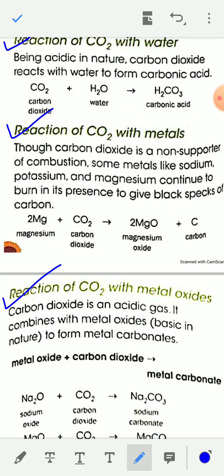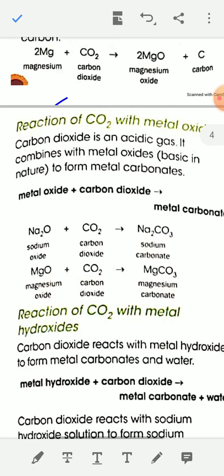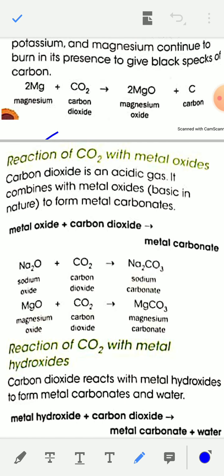Reaction of carbon dioxide with metal oxide like sodium oxide, magnesium oxide. Carbon dioxide is acidic in nature. It combines with metal oxide, which is basic in nature, to form metal carbonates. For example, when sodium oxide Na2O reacts with carbon dioxide, you will get sodium carbonate Na2CO3. Similarly, when magnesium oxide MgO reacts with CO2, you will get magnesium carbonate.